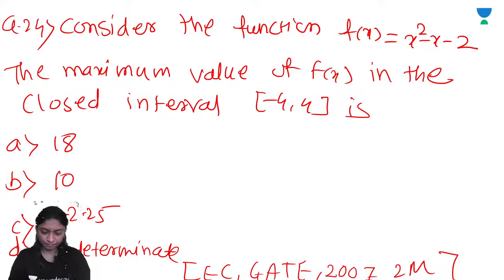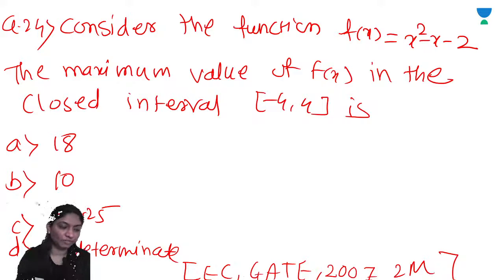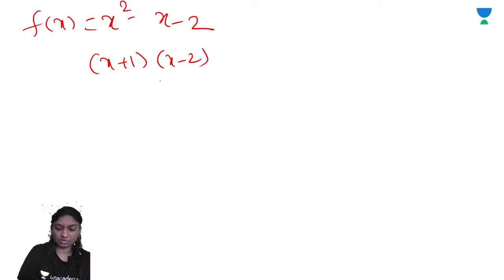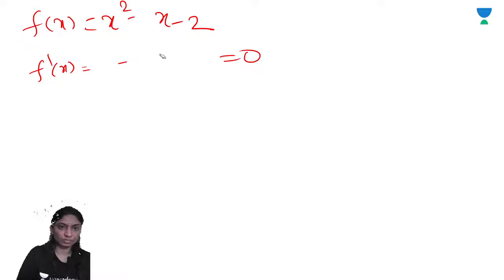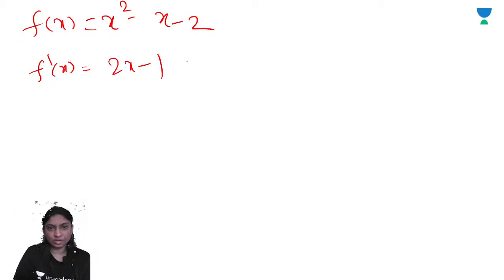Okay, so let's see. Consider this. It is given f of x is equal to x square minus x minus 2, the maximum value of f of x. So first of all find out f dash of x, then find out the zeros. f of x is x square minus x minus 2, which factors as x plus 1 into x minus 2. So f dash of x is equal to 2x minus 1, equated to 0.